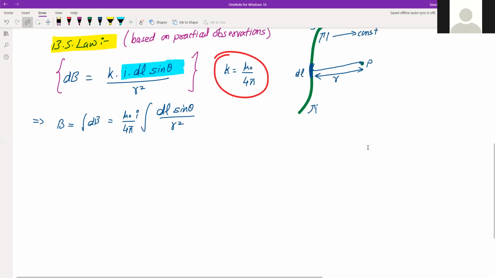So this is the procedure to find the total magnetic field due to a current carrying conductor.